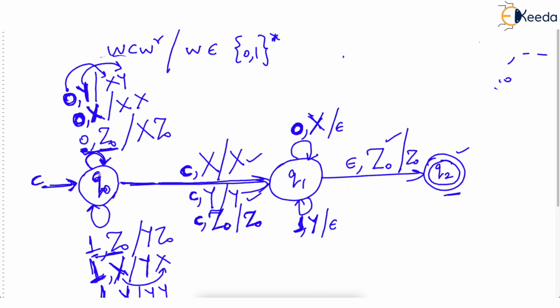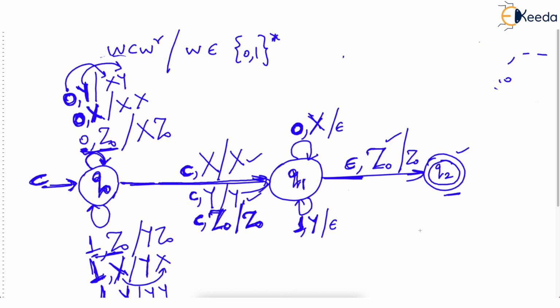So in Q0, machine is reading C. But at the time of reading C, top is Z0. Come on, nothing has been pushed in the stack. Then that Z0 will be kept as Z0 and we will enter Q1 state. But in Q1 state, nothing pending now. See, only C was the input, isn't it? And that also has been read. So epsilon is now read with top as Z0 and we enter the final state.